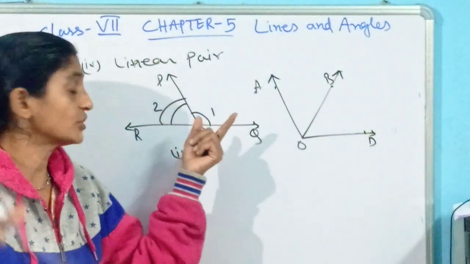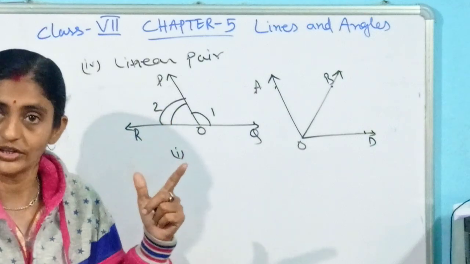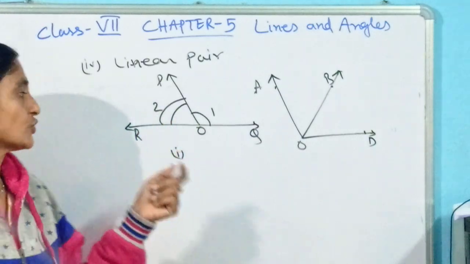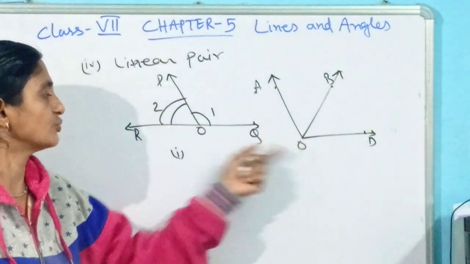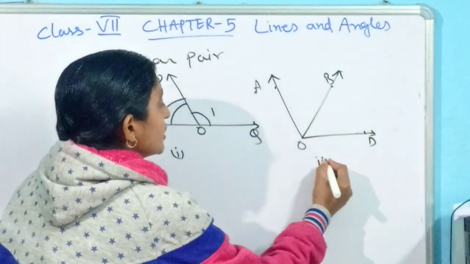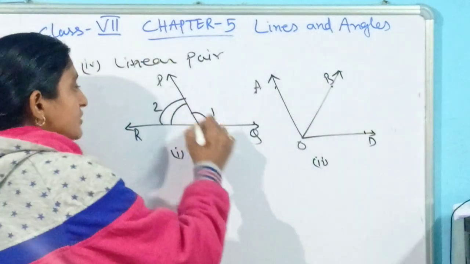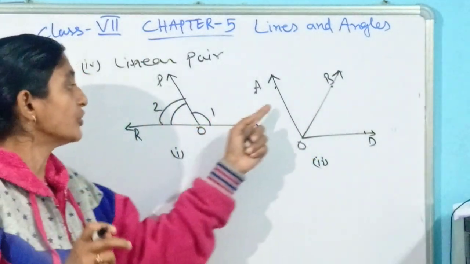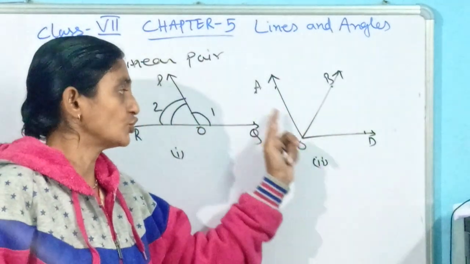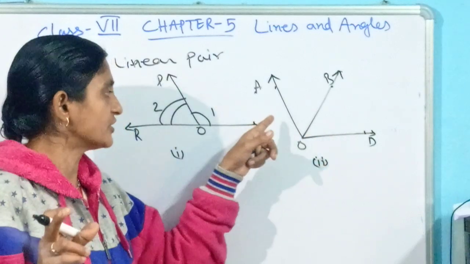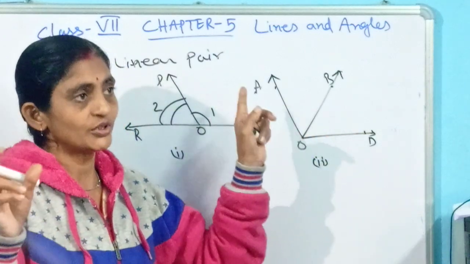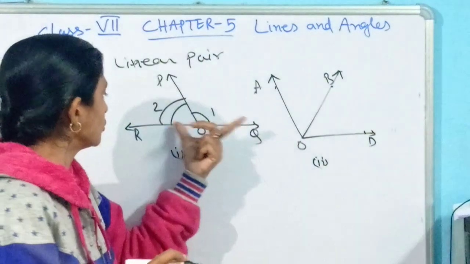Earlier I have told you the first condition, they should be adjacent. So what was the condition to be adjacent? The first one, they should have a common vertex. Yes, in both cases, case 1 and case 2, they have a common vertex. They have one common arm. Yes, they have. And the opposite arms, that are the non-common sides, should be extended in different directions. Yes, that condition is also fulfilled.